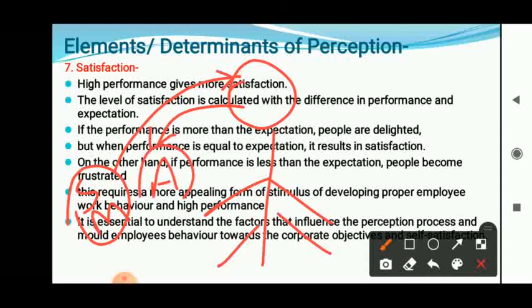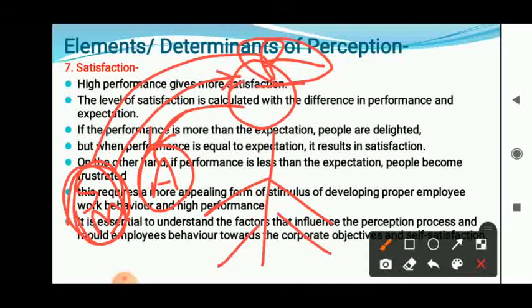So we need to pay attention to the message, then that message or stimuli will be converted into action. After paying attention to a message, the recognition stage is carried out in our mind. Recognition stage means understanding or recognizing whether that message is useful or not.